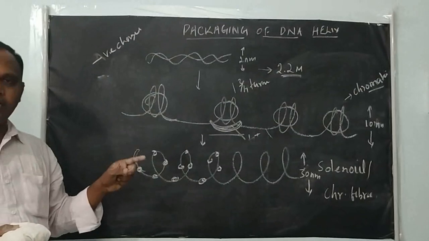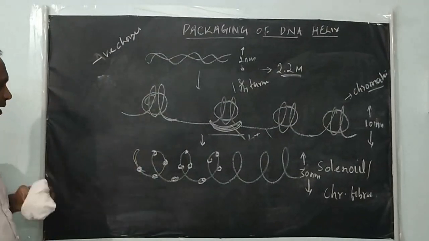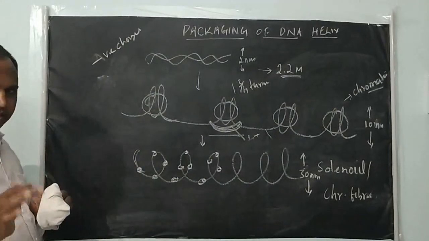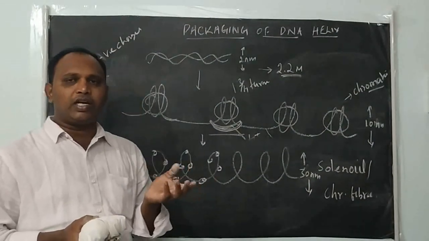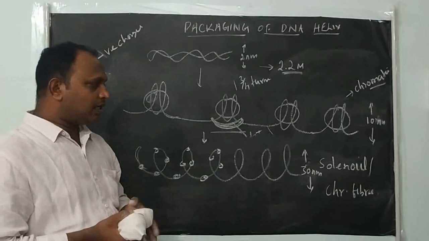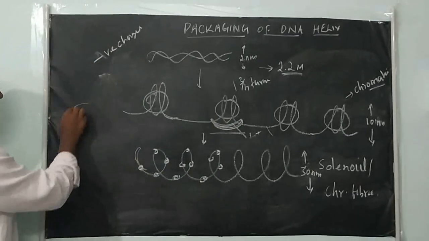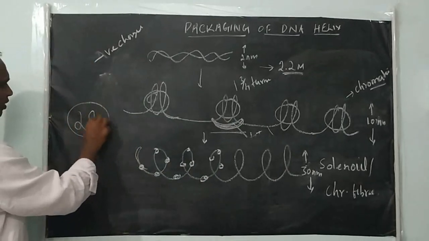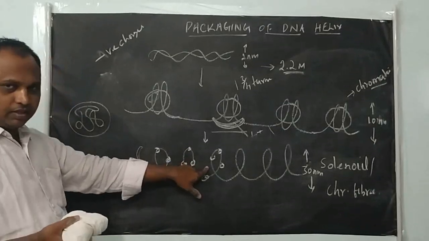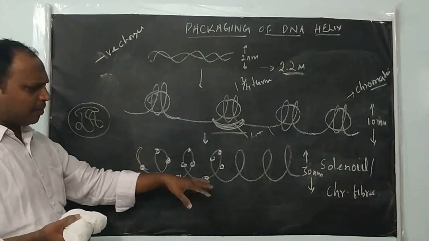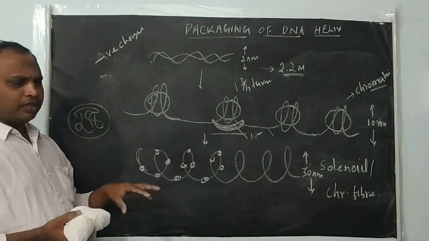If the cell is in the rest phase, not undergoing any cell division, that nucleus we call the interphase nucleus. When we draw the nucleus, we put chromatin fibers like this. This type of structure is found only within the cells, not completely packed, somewhat loosely packed.